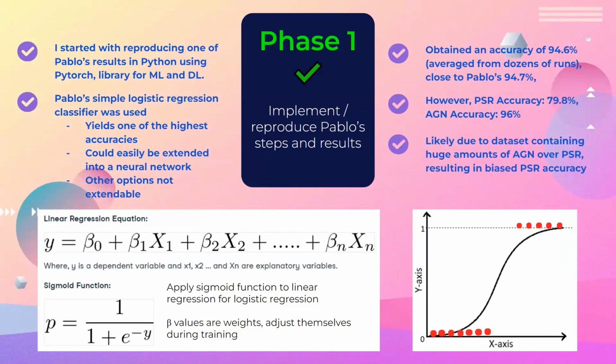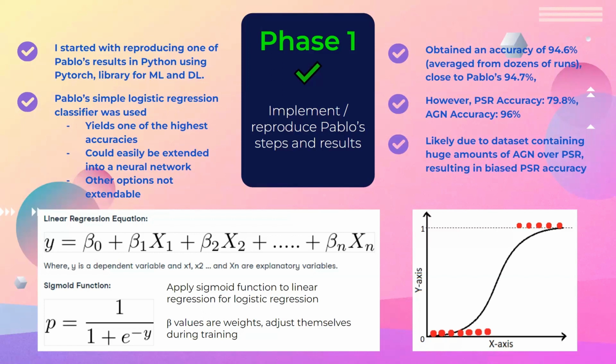My logistic regression model got a final accuracy of 94.6%, which was around what Pablo got. However, my pulsar accuracy was a dismal 80.2%, which was noticeably less than Pablo's pulsar accuracy of a whopping 98%. No idea how he did that. Meanwhile, my AGN accuracy was 96%, which was slightly higher than Pablo's 94.4%.